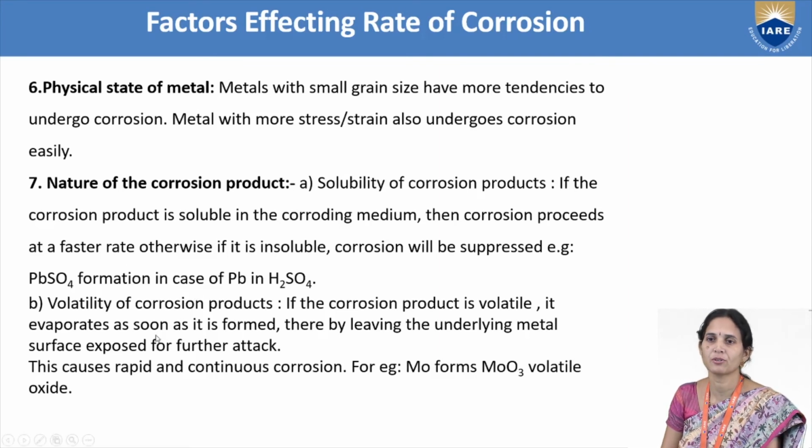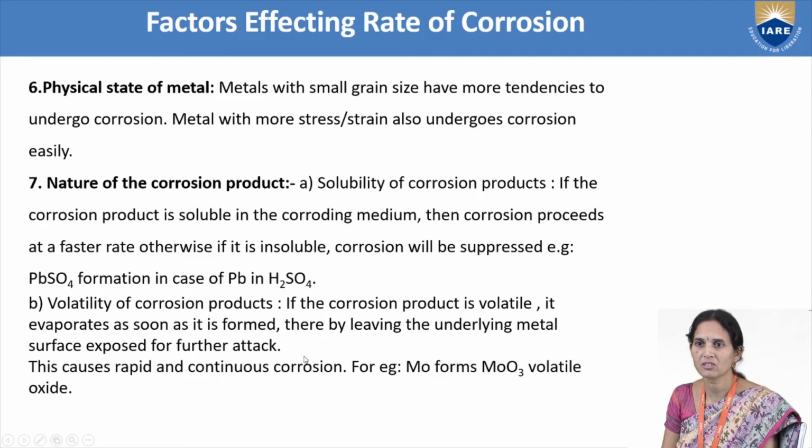Next, volatility of the corrosion product. If the corrosion product is volatile, it evaporates as soon as it is formed, leaving the underlying metal surface exposed for further attack. This causes rapid and continuous corrosion. For example, molybdenum forms a molybdenum oxide layer, a volatile metal oxide layer, which evaporates immediately after forming. Again the metal is attacked by oxygen, and again a volatile metal oxide layer is formed.